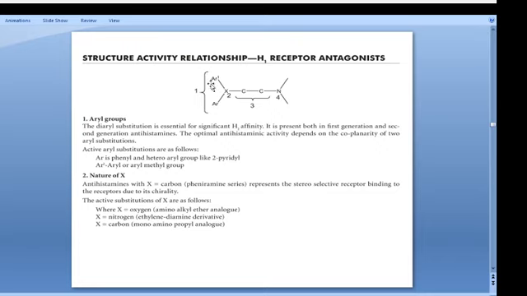Then only it will elicit the pharmacological activity. The nature of X: X must be carbon. Sometimes carbon, sometimes nitrogen, sometimes oxygen. Now what happens is, this antihistamine, if X is carbon, means stereoselective receptor binding to the receptor due to the chirality. Only if it is carbon will we get chirality, right?